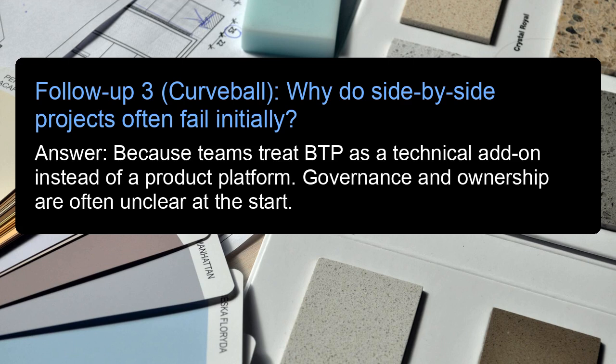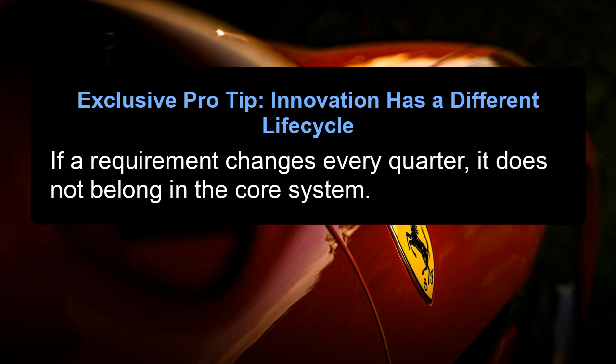Follow-up 3. Curveball. Why do side-by-side projects often fail initially? Answer: because teams treat BTP as a technical add-on instead of a product platform. Governance and ownership are often unclear at the start. Exclusive pro tip. Innovation has a different life cycle. If a requirement changes every quarter, it does not belong in the core system.